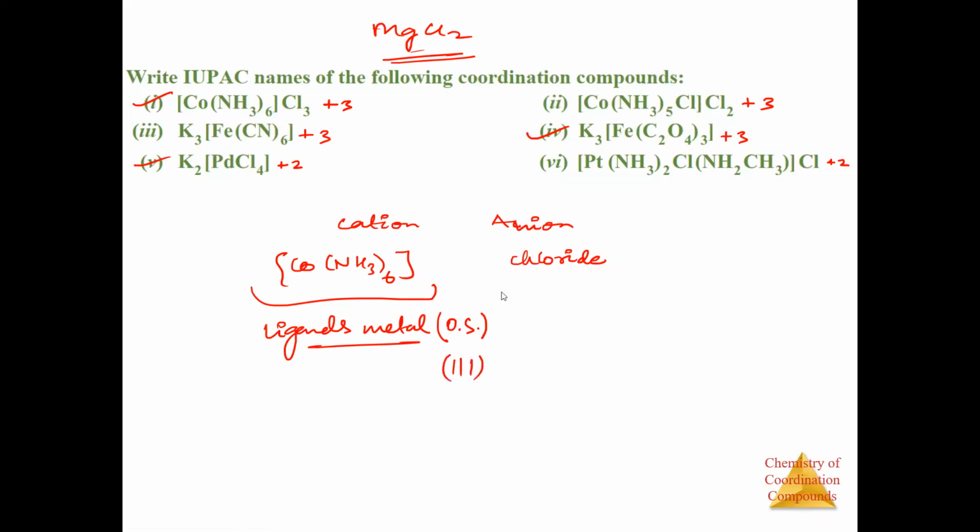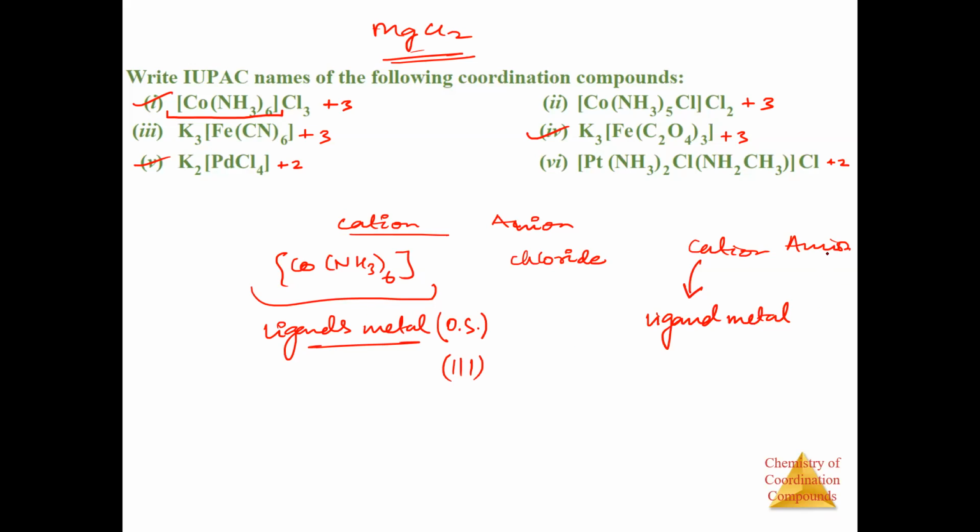Oxidation state should be in Roman numbers, that is III, ऐसे. Otherwise, it is fine. Fatima, can you please turn the mic on? Yes, sir. देखिए, there are a few terms, right? Cation, anion. ठीक है? तो cation क्या है यहाँ पे? This whole metal sphere is the cation and the rest is anion, right? And in the cation, then we have ligand and metal. Okay, sir. Got it.